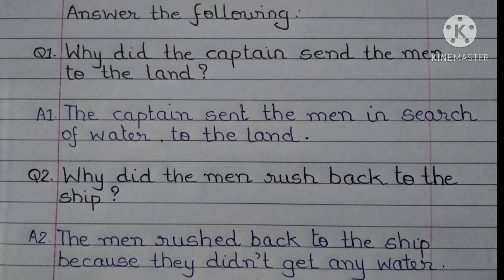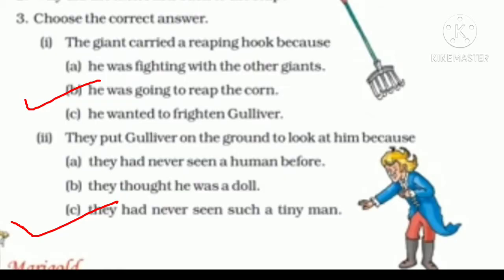Why did the men rush back to the ship? Answer 2. The men rushed back to the ship because they did not get any water. I repeat, the men rushed back to the ship because they didn't get any water.